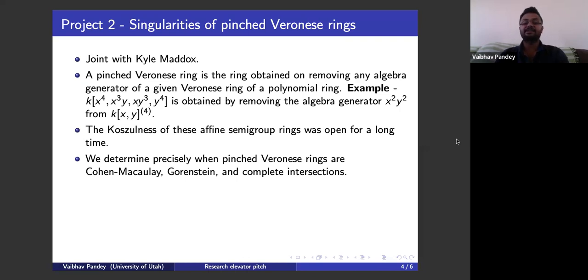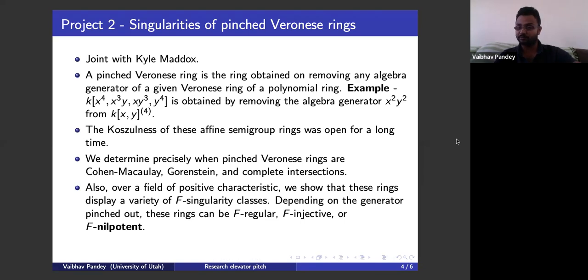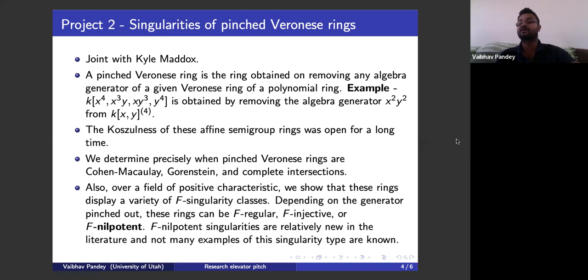Secondly, when the characteristic of the underlying field is positive, we show that these rings interestingly display a variety of F singularity classes. That is, depending on the generator that you pinch out of the Veronese ring, these pinched Veronese rings would be F regular, F injective, or F nilpotent. F nilpotent singularities are new in the literature and in principle are opposite to F injective singularities, and not many examples of these singularity types are known, and we hope to provide a bunch of examples through this project.